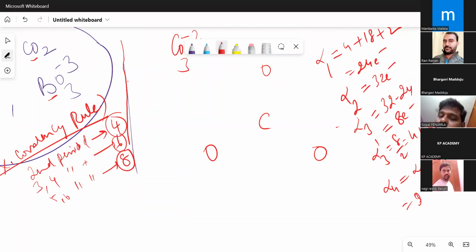Total valence electrons are 24, minus out of them 8 are gone for bonding. Then how many are left over? 24 minus 8, 16 electrons. And alpha 4 prime is equal to 16 by 2.